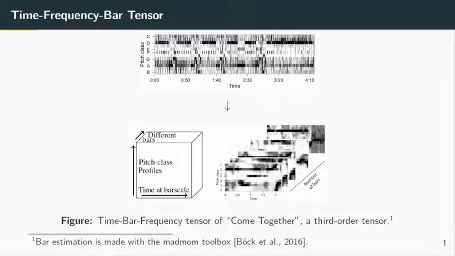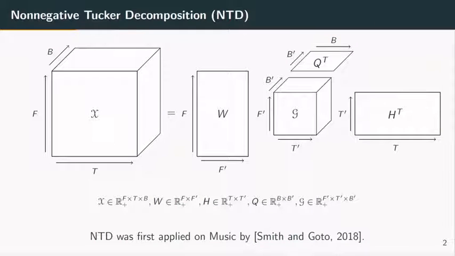This TFB tensor is obtained by estimating bars and slicing the chromagram on the downbeats, with a split of time in two dimensions: a low-scale one, which is the relative time within bars, and a high-scale one, which is the bar index. We decompose this time-frequency-bar tensor X using the non-negative Tucker decomposition model, or NTD.